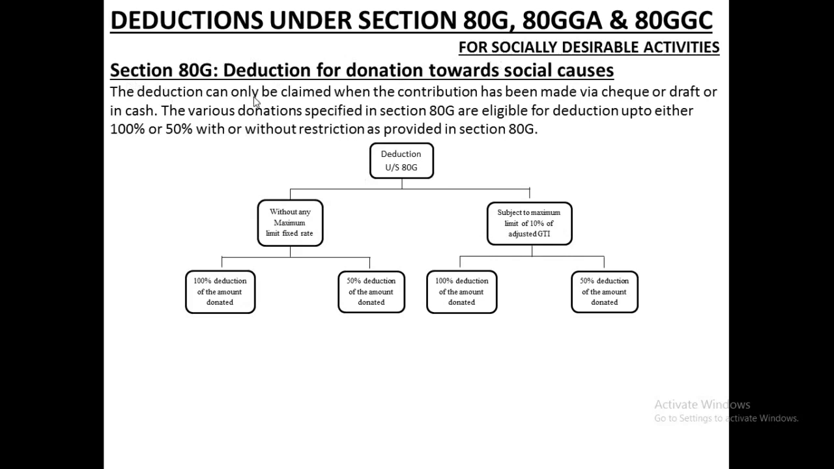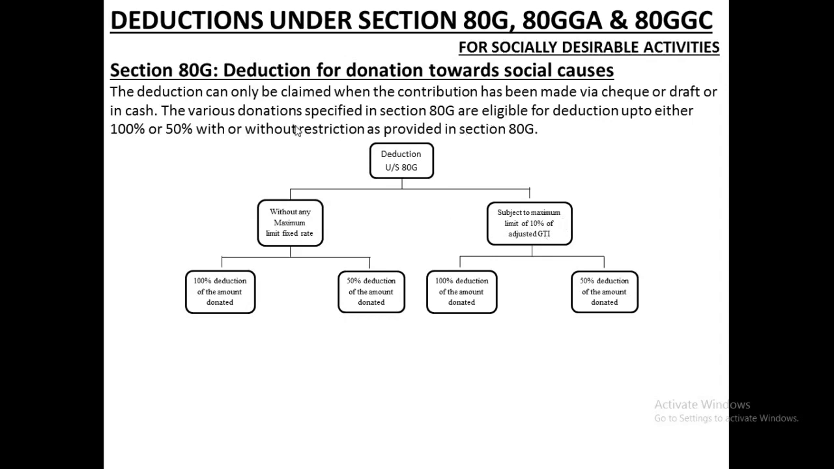The deduction can only be claimed when the contribution has been made via cheque or draft or cash. That means any donations made in the form of cheque or draft or cash. Under section 80G, the donations which are to be claimed as deductions can be categorized into two sections: deductions under section 80G without any maximum limit or fixed rate, and those subject to a maximum limit of 10% of adjusted gross total income.